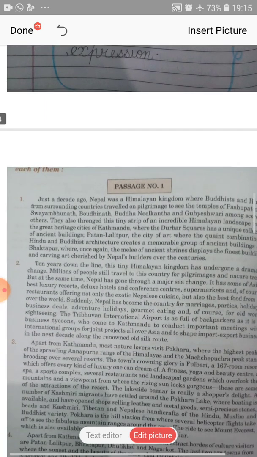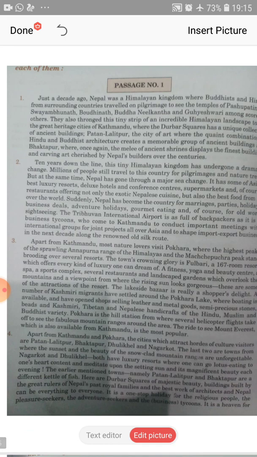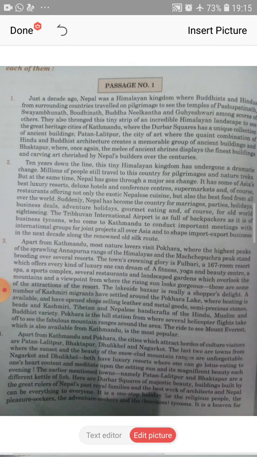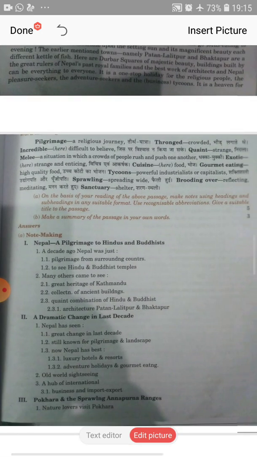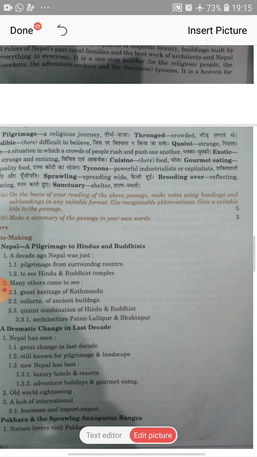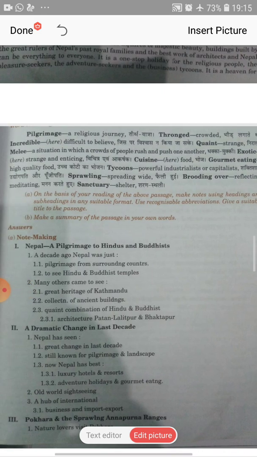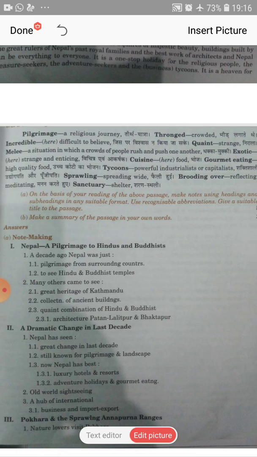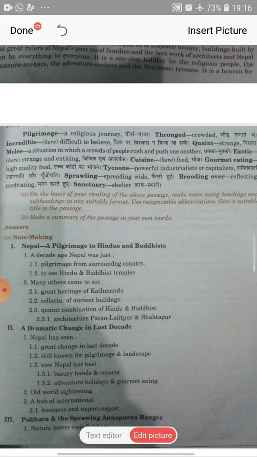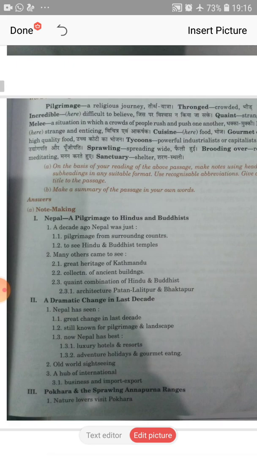Now we will see one example. This is a passage from your book. So here is a passage and there are 4 paragraphs in this passage. So firstly we will see the questions. On the basis of your reading of the above passage, make notes using heading and subheadings in any suitable format. Use recognizable abbreviations, give a suitable title to the passage, and make a summary of the passage in your own words.